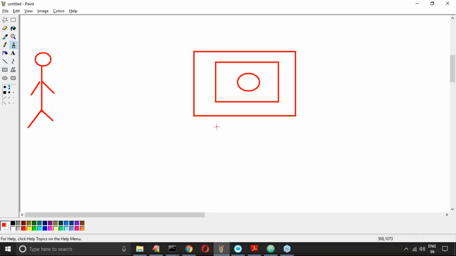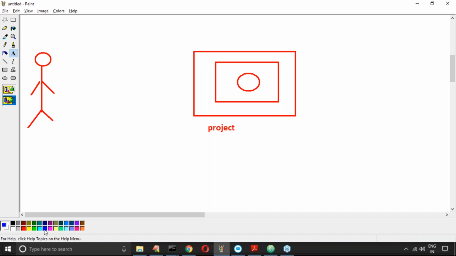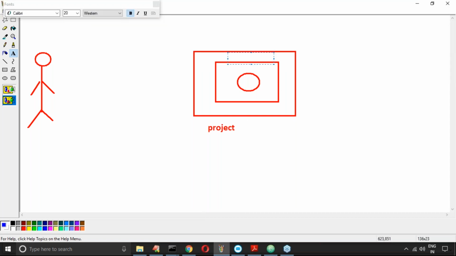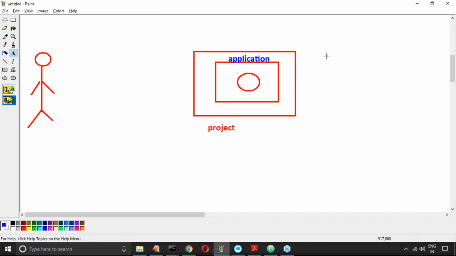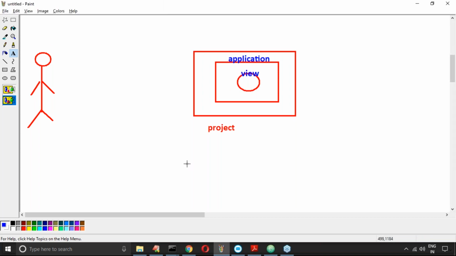Now, is the project ready or not? Project is ready. Is the application ready or not? Ready. Is the view function ready or not? Ready. Now everything is ready, waiting for the end user request. Now the end user wants to send a request for this view. Take very special care.